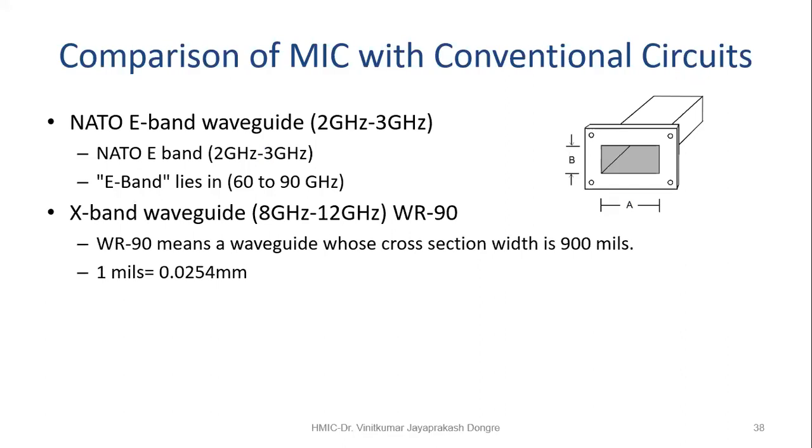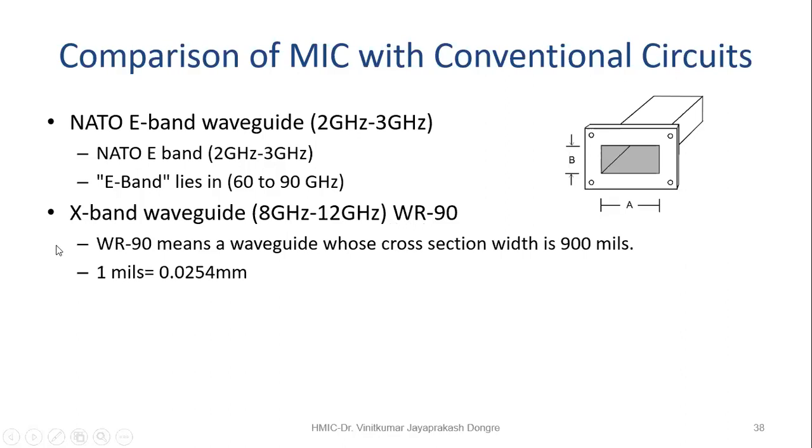Then another waveguide I had taken for the comparison, that is WR90. It is a rectangular waveguide, 8 to 12 gigahertz. This waveguide is available in our lab, and it can operate in the frequency range of 8 to 12 gigahertz. Now, how are these waveguide numbers given, for these or any other waveguide?